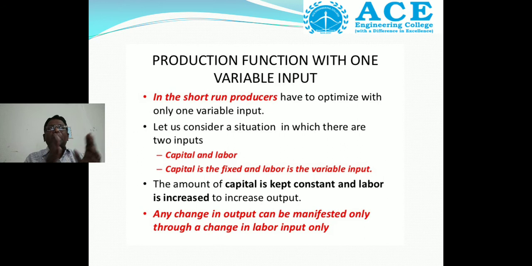So from this topic, what are we concluding? In the short run, producers have to optimize with only one variable input, and we consider the situation in which there are two inputs, capital and labor. Capital is fixed and labor is the variable input. The amount of capital is kept constant and labor is increased to increase output. Any change in output can be manifested only through change in the labor input.